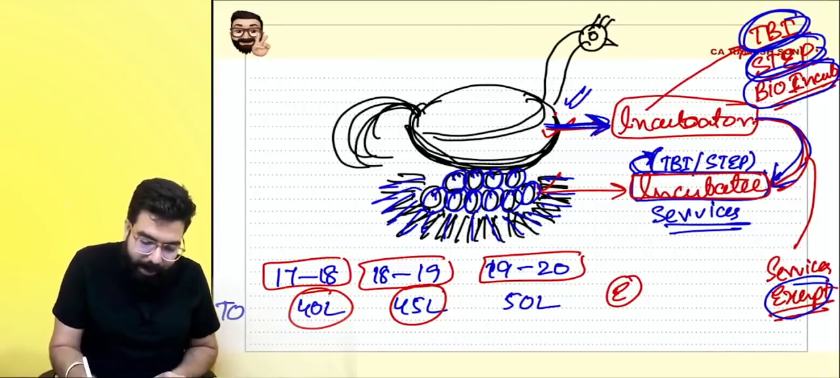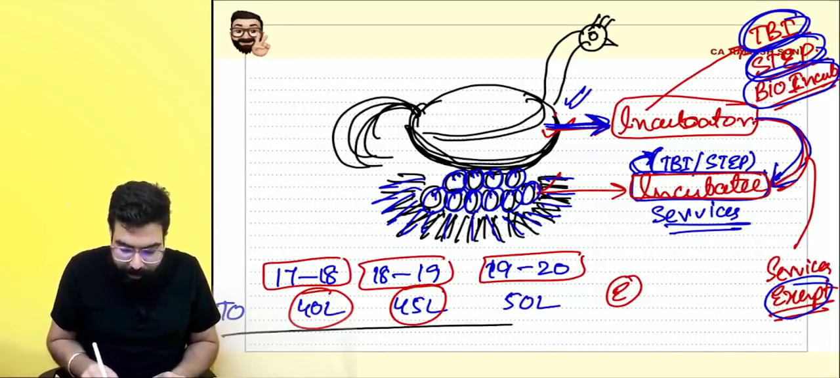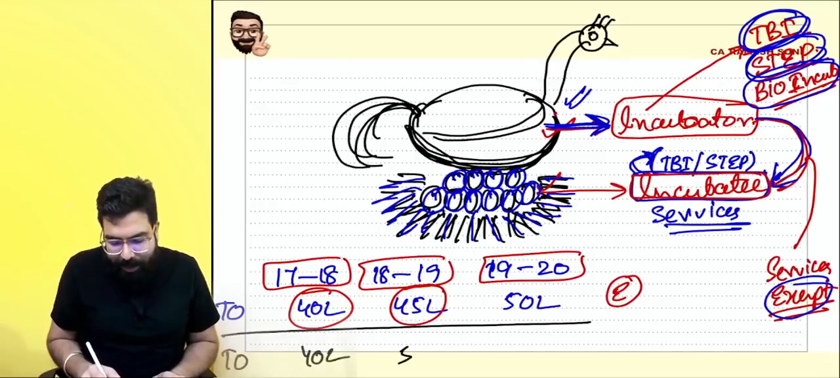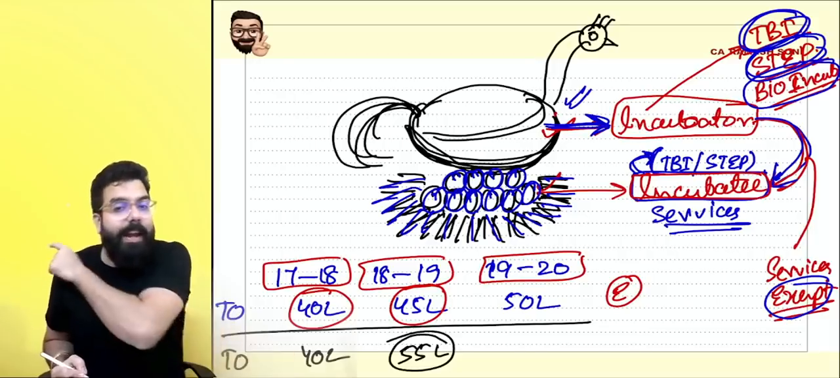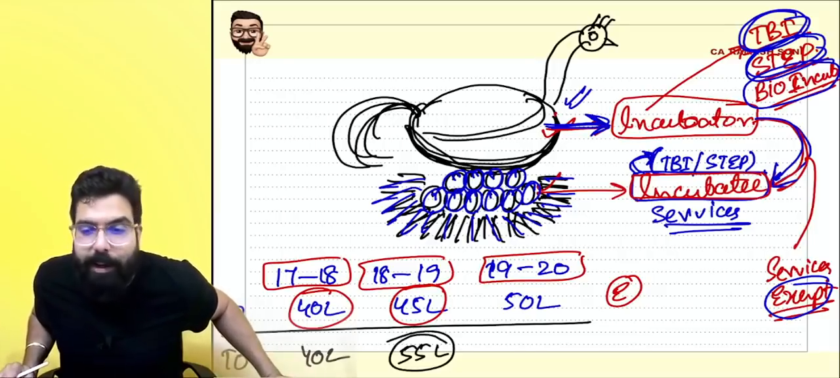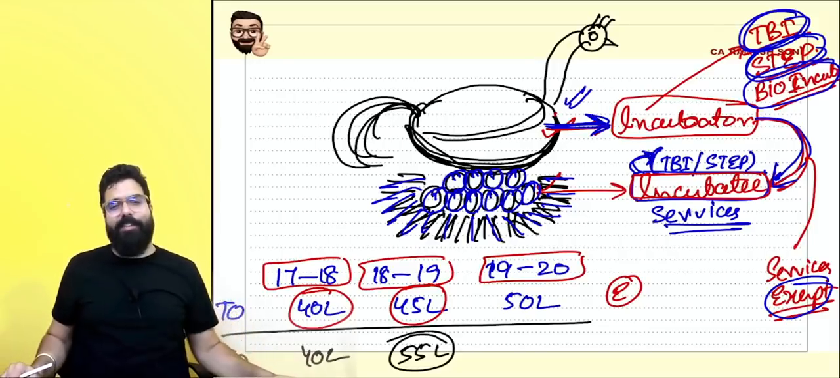Now, I want to ask you, in the second case, for example, my turnover is 40 lakh. In the second year, it became 55 lakh. Can you tell me, everyone, is it taxable in the second year or third year onwards?